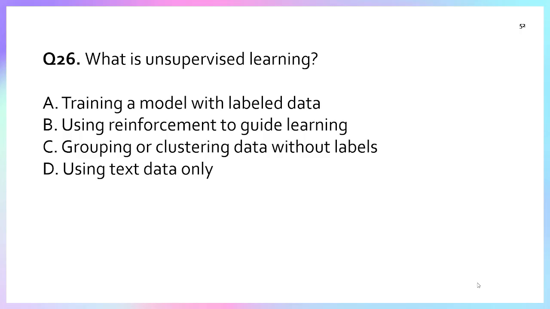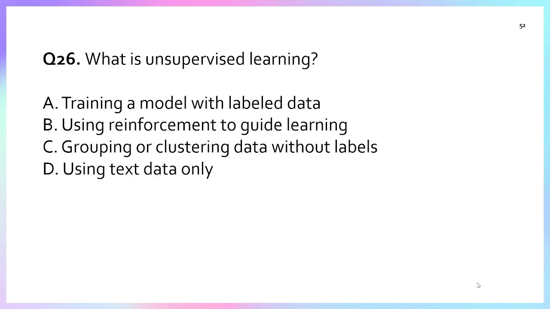Question number 26. What is unsupervised learning? First of all, we need to know what supervised and unsupervised learning are. Unsupervised learning is the type of machine learning where a model is trained on data without labeled output, whereas supervised learning is where you train a model with input and output pairs. So unsupervised learning only has input features.